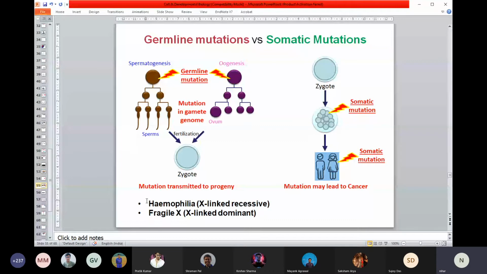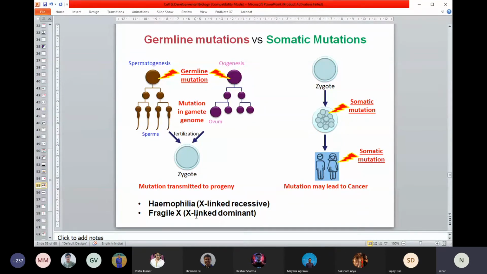If you have hemophilia, whenever there is an injury, the blood will not clot, so blood just keeps coming out. And you know that the British royal family had this problem. And another one is called Fragile X. This is again a genetic disorder, where a child is born with mental problems. So these are some examples just to give you.